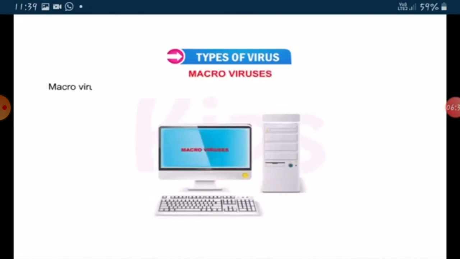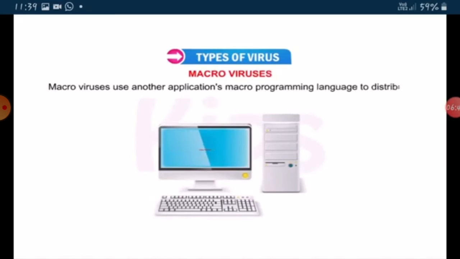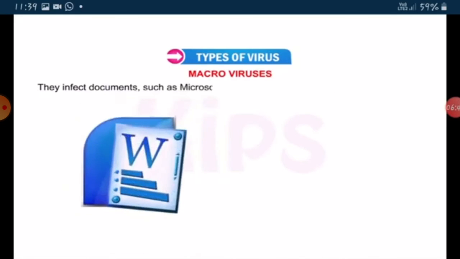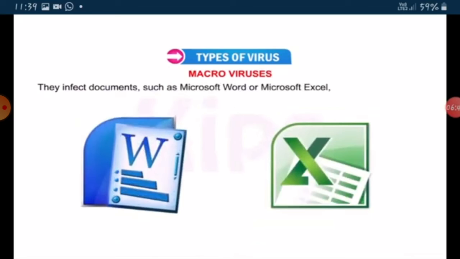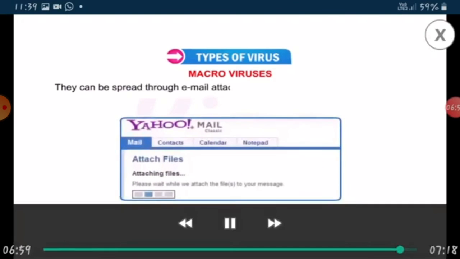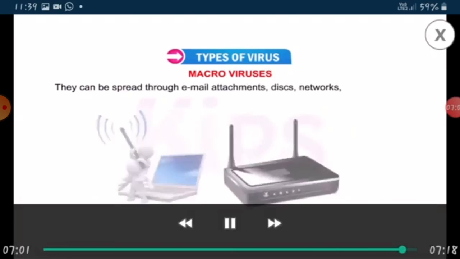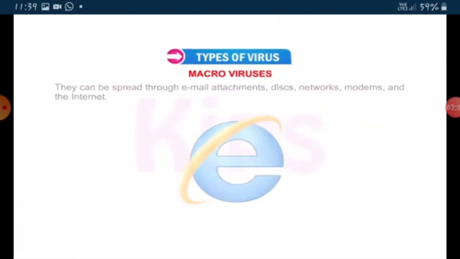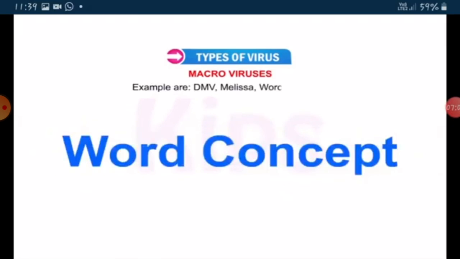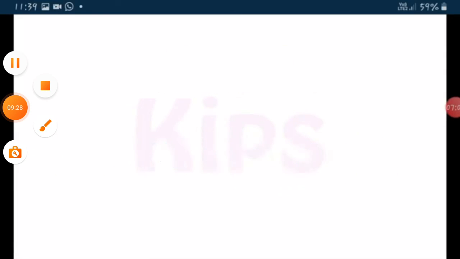Macro viruses. Macro viruses use another application's macro programming language to distribute themselves. They infect documents such as Microsoft Word or Microsoft Excel and cause a sequence of actions to be performed automatically when the application is started. They can be spread through email attachments, disks, networks, modems, and the internet. Examples are DMV, Melissa, Word Concept.